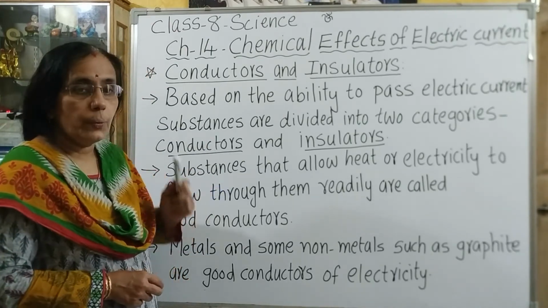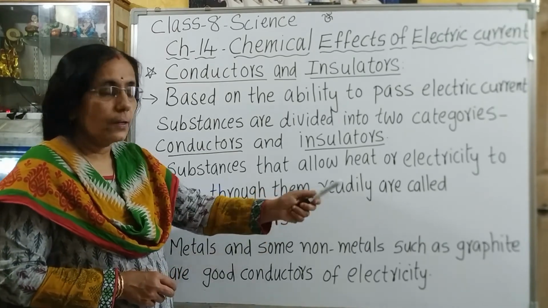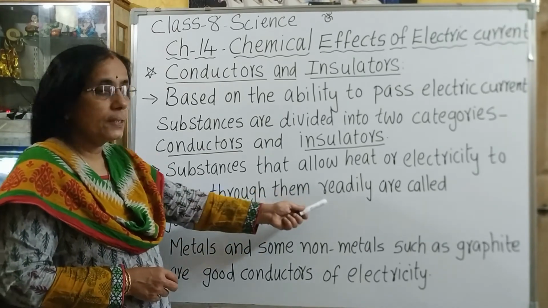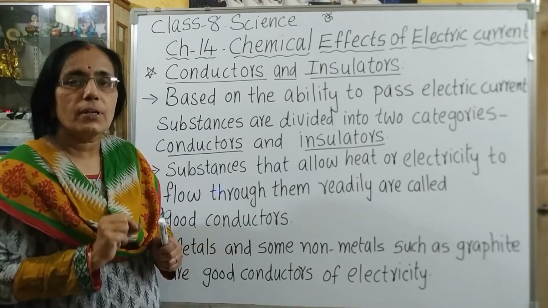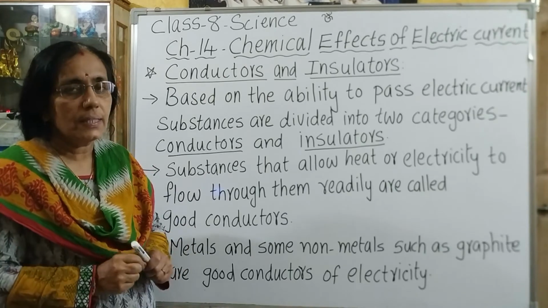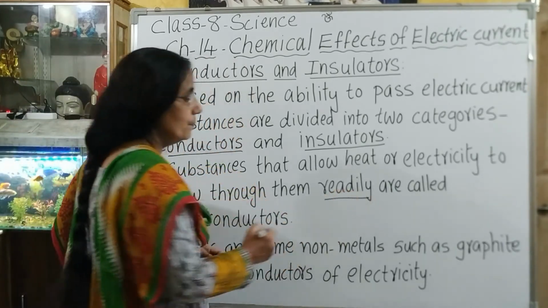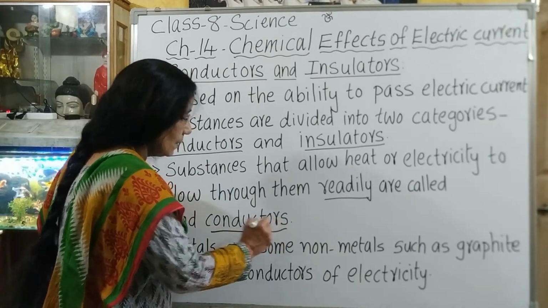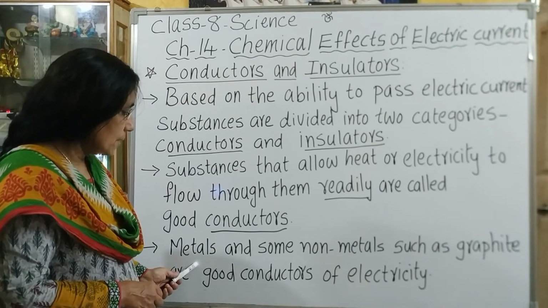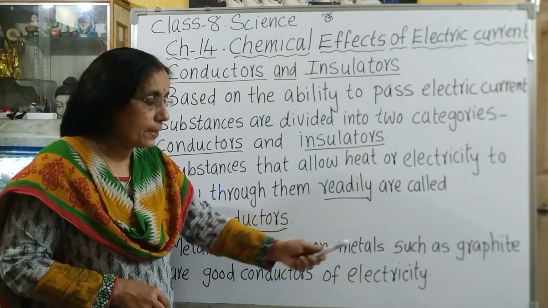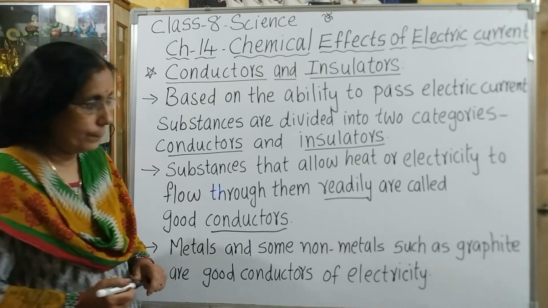Substances that allow heat or electricity to pass through them readily are called conductors. Readily means easily. So, the substances that allow heat or electricity to flow through them very easily are called conductors. And you know that all metals are conductors. So, metals and some non-metals such as graphite are good conductors of electricity.